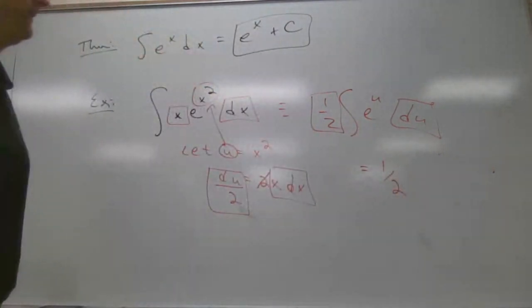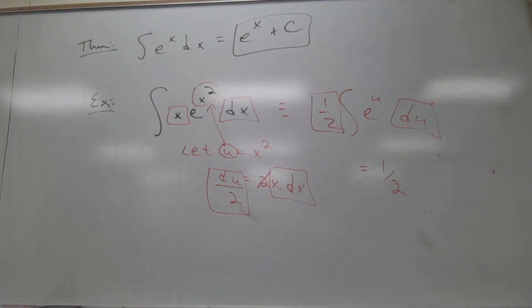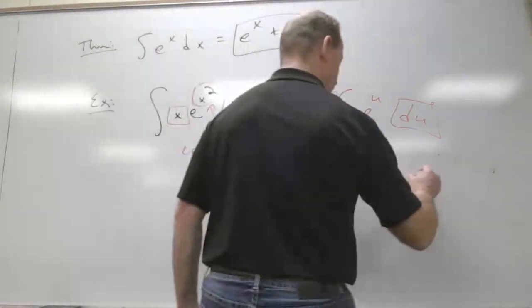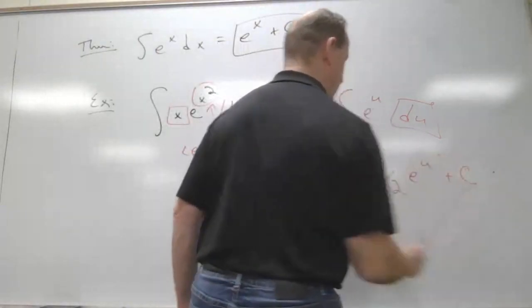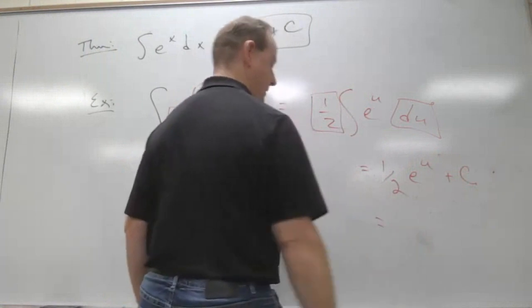Cos. So it's 1/2 because that's out front. Multiplication. What's the antiderivative of e to the u du? e to the u plus C. It is. So it's e to the u plus c. And then what do I do here now?